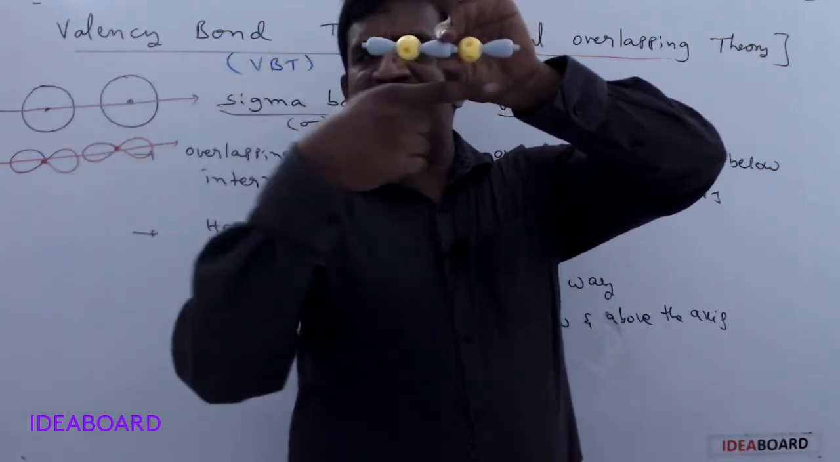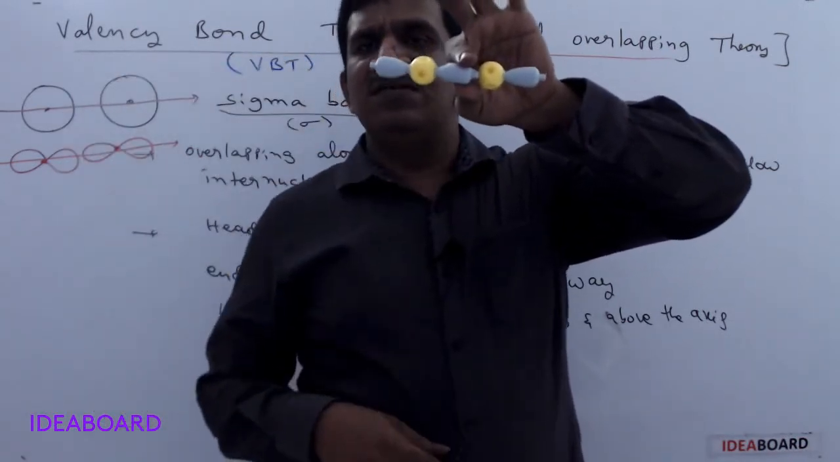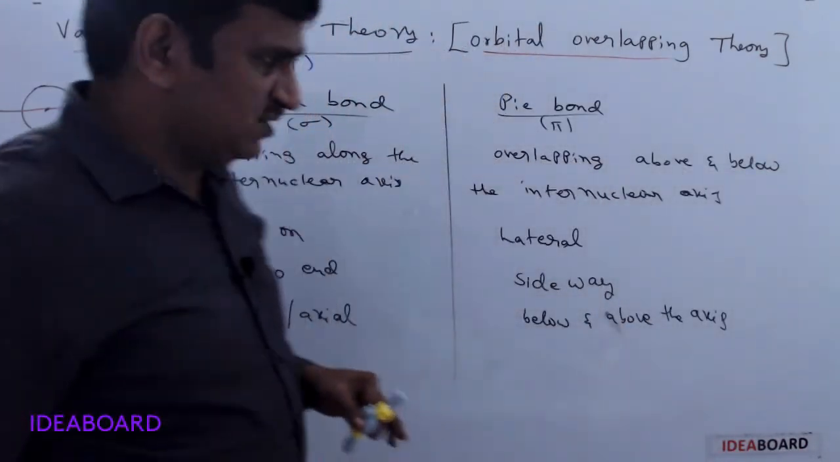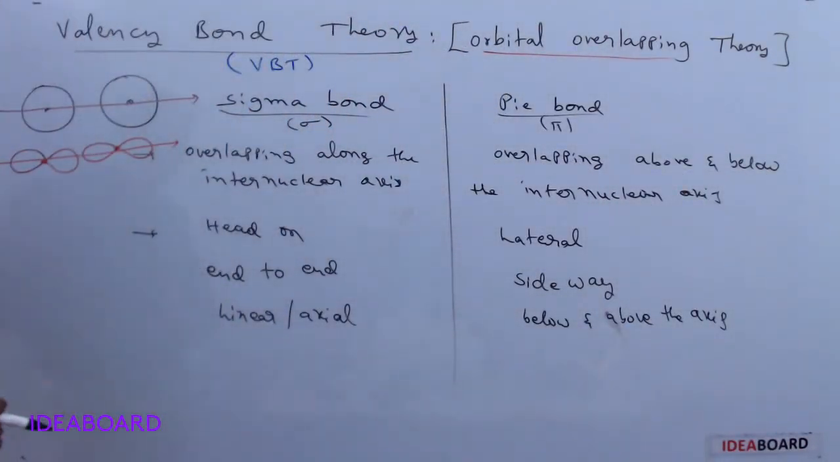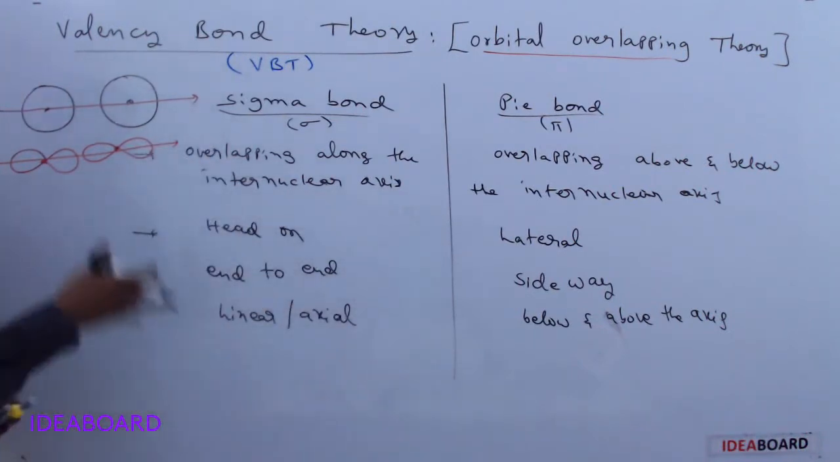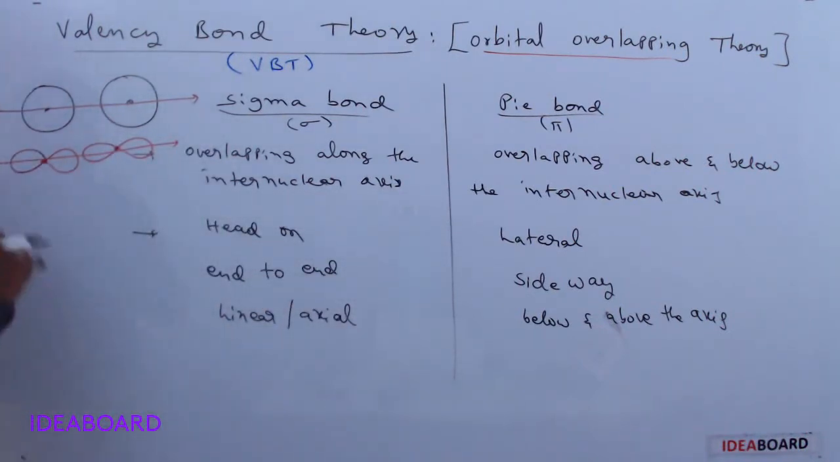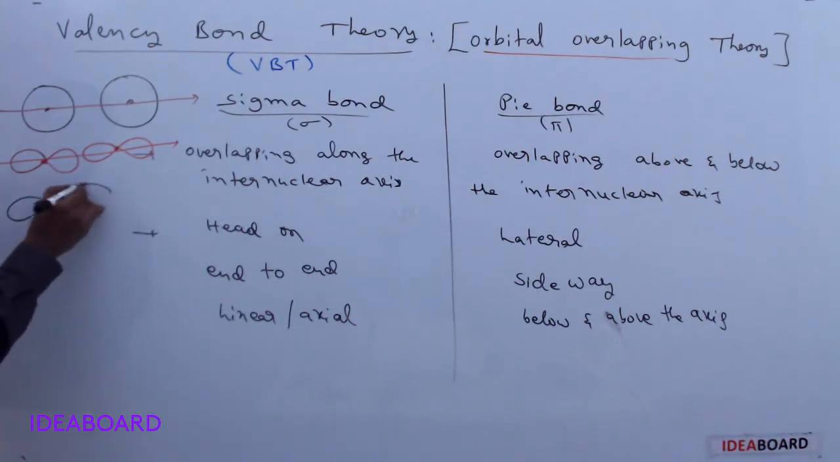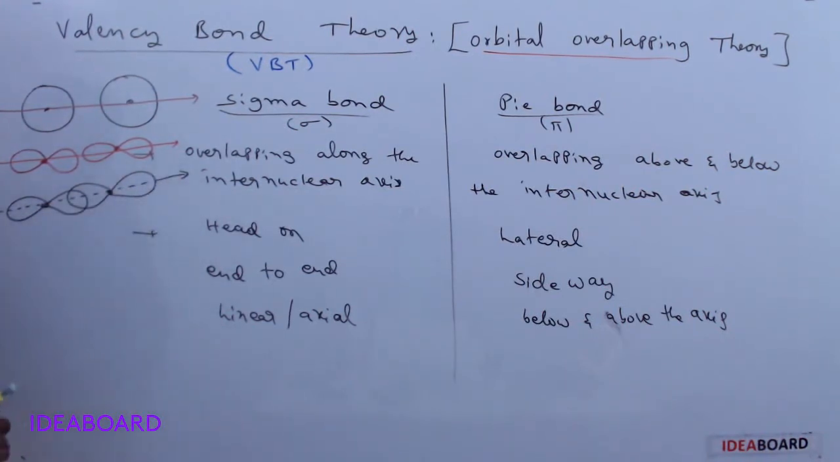If the line passes along the internuclear axis, then the overlapping is always called sigma bond formation. Head-on overlapping, end-to-end overlapping, linear or axial overlapping are all different names. So the internuclear axis means, suppose this is one orbital, this is another orbital, and the line is passing through them, then it is called sigma bond formation.